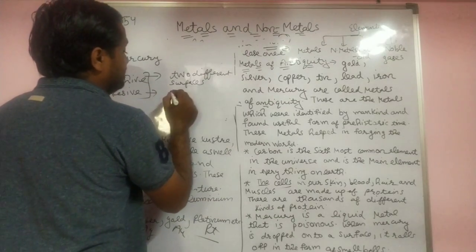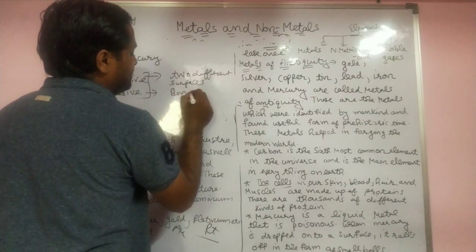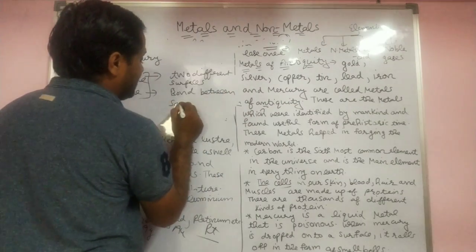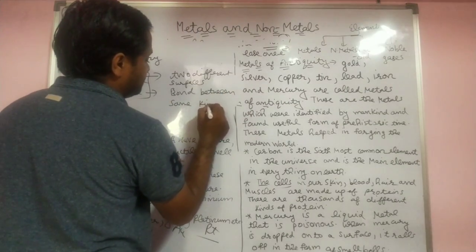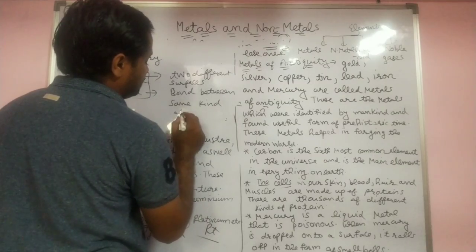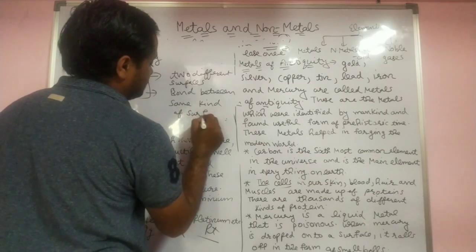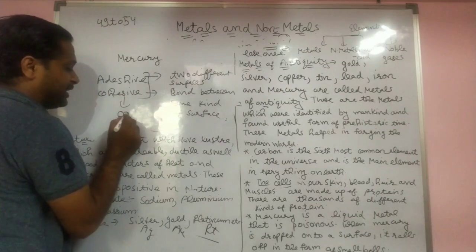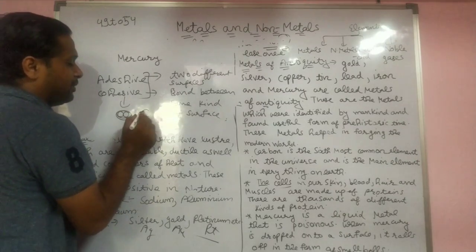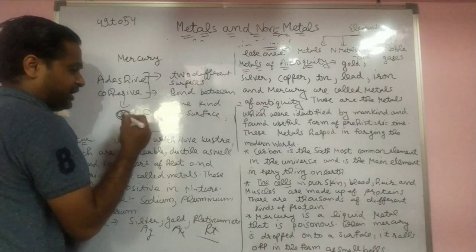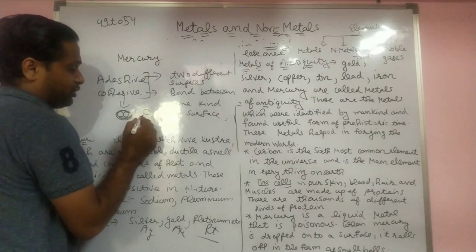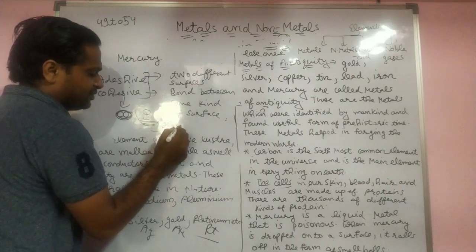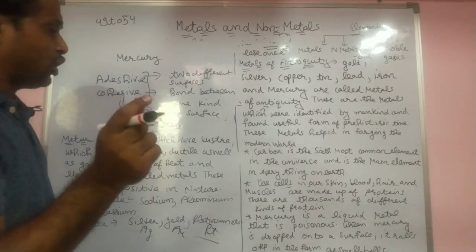Cohesive is the bond between the same kind of surfaces. For example, cohesive is the bond between mercury and mercury only. Mercury makes bonds with other mercury atoms or molecules, but mercury does not form a bond with the glass. That's why it forms small balls.